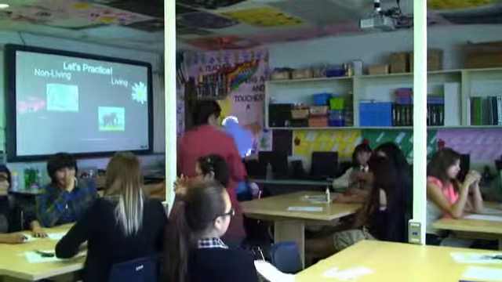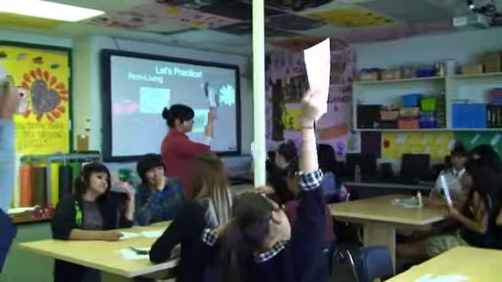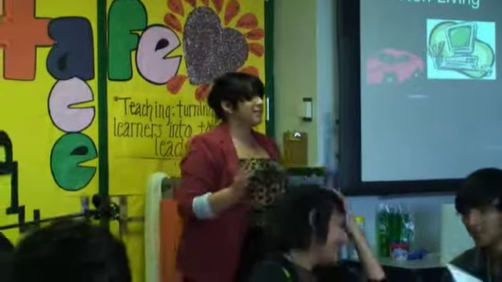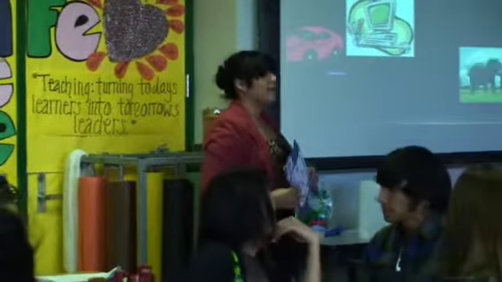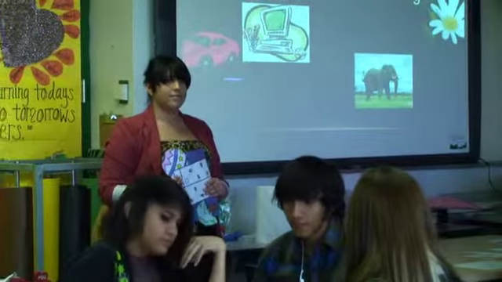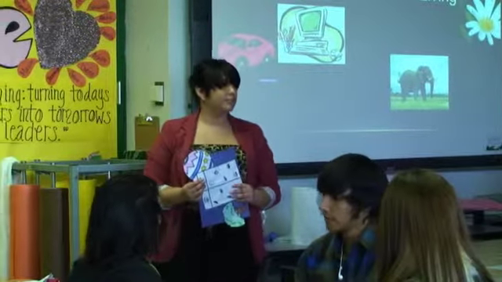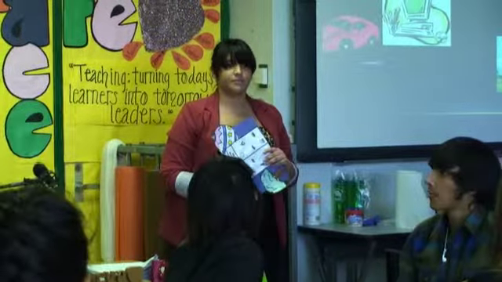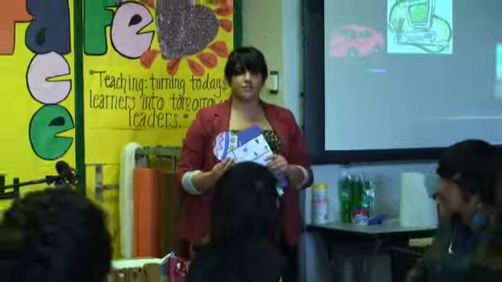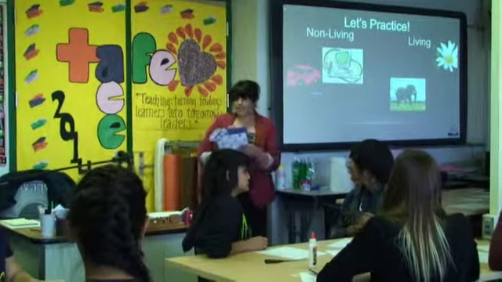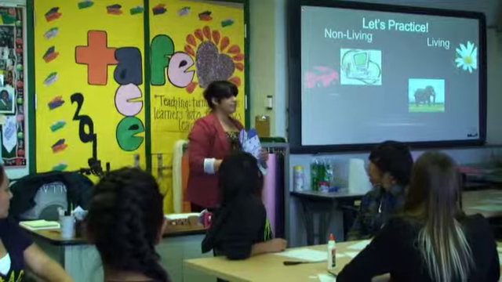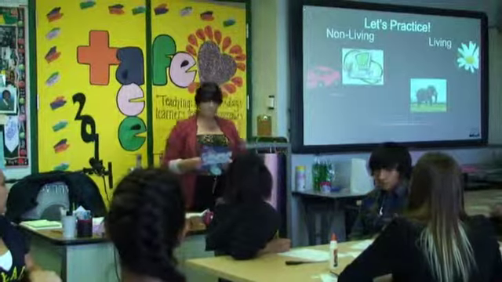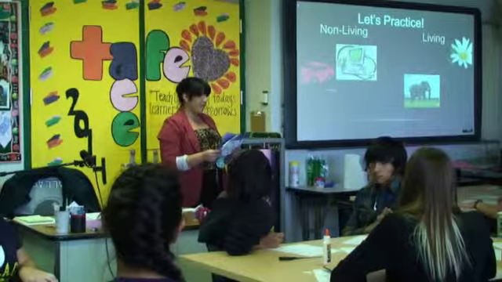Let's see, everybody pick up your assignments and your drawings. Wow, guys, good job. Okay, so let's repeat a little bit of what we learned today. What would be a living organism? A person. A person, good job. A fish, good job. And what is a non-living organism? A car, good job. What else? A bug, good job. Is a dog considered a non-living organism? No. And why would that be? It could breathe, good job.